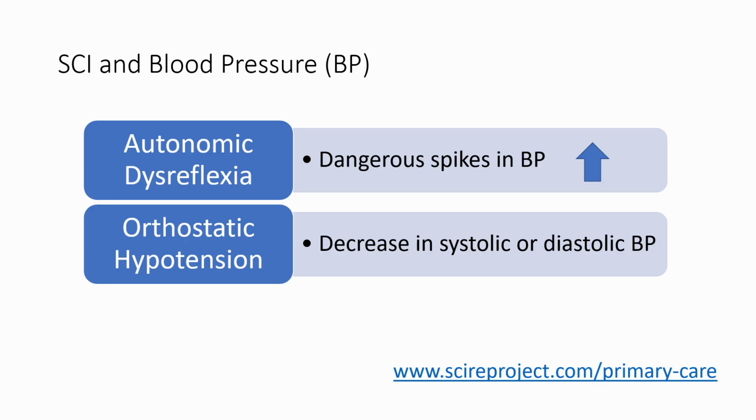And of course, we don't want to see consequences of these issues. Again, just to summarize, autonomic dysreflexia is associated with dangerous spikes of arterial blood pressure, and orthostatic hypotension is associated with a also dangerous and unpleasant decrease in arterial blood pressure for a person with spinal cord injury.